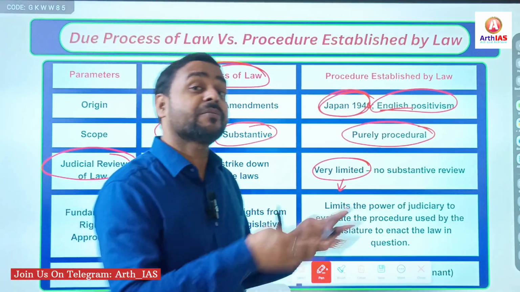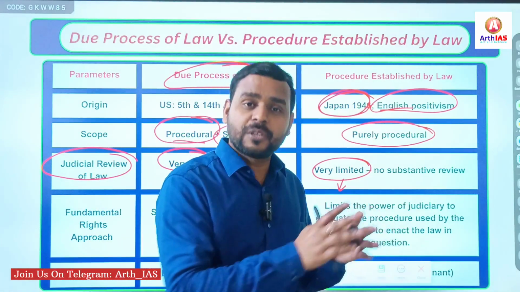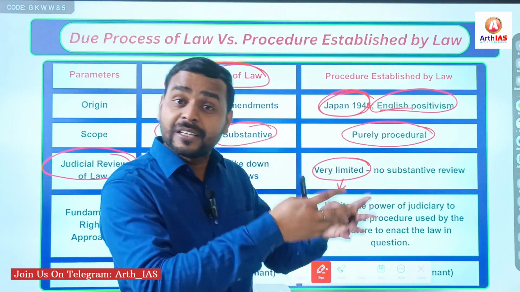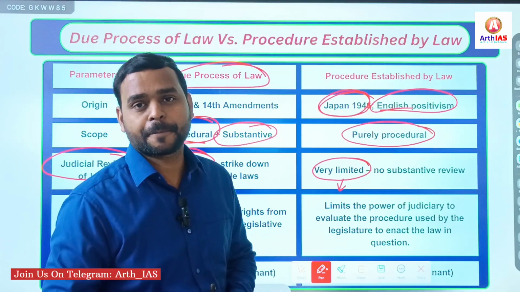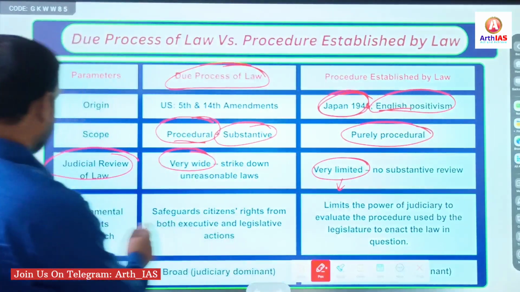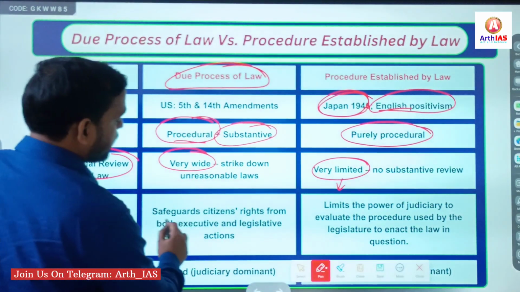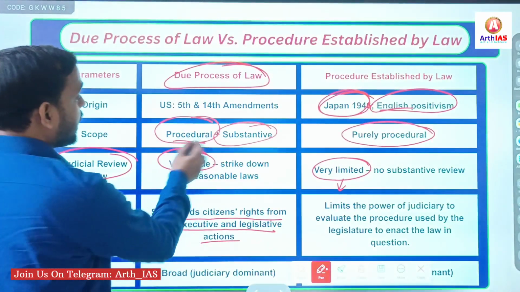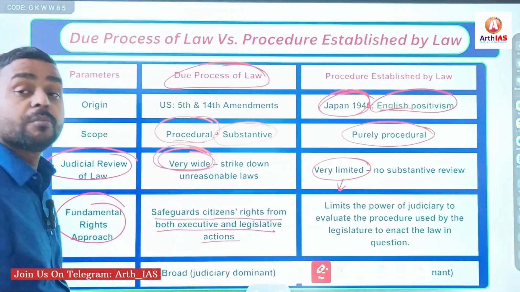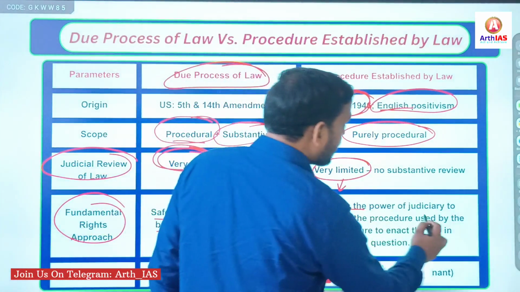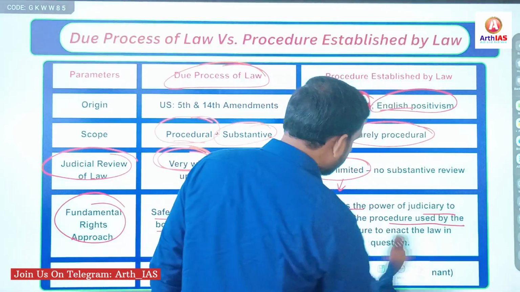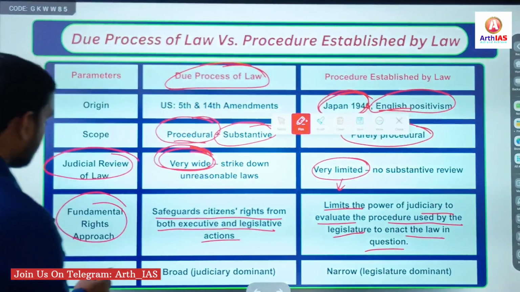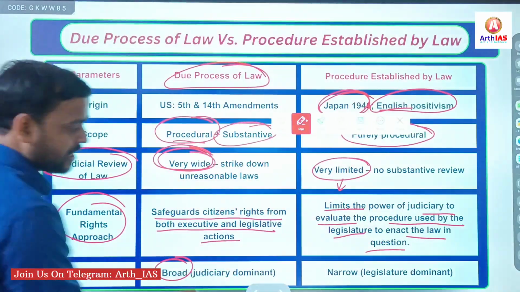In that sense, there is judicial supremacy, whether it is USA or India. And if you compare the Supreme Court of USA and India, you will find that the Supreme Court of India is more powerful than the American Supreme Court. Fundamental rights approach: obviously it safeguards citizens' rights from both executive and legislative actions. Why? As I said, it is more wider. Here it limits the power of the judiciary to evaluate the procedure used by the legislature to enact the law in question. And lastly, protection level is broad.